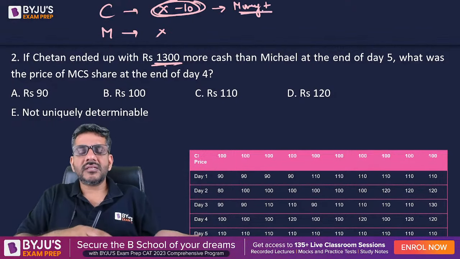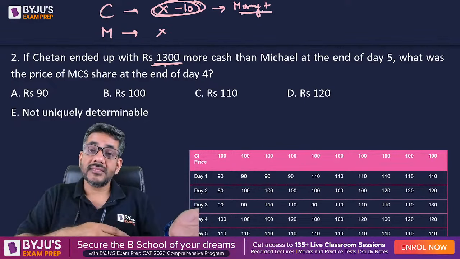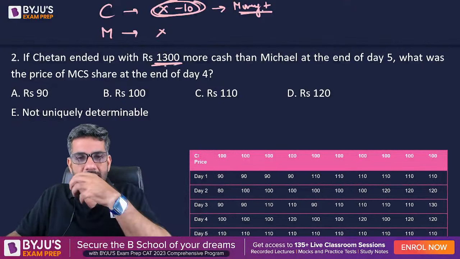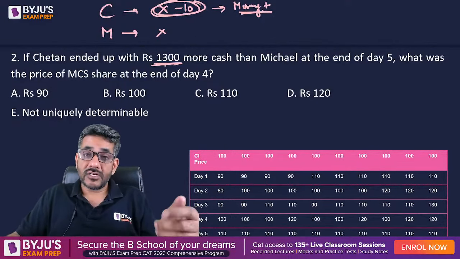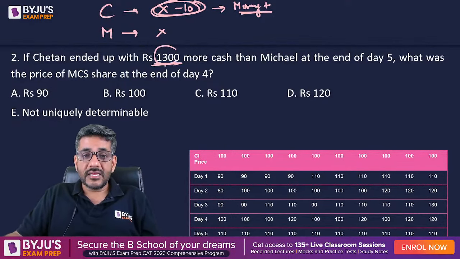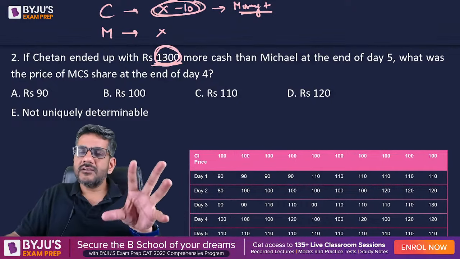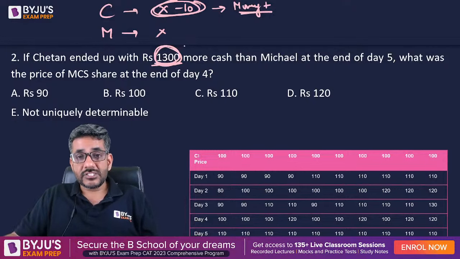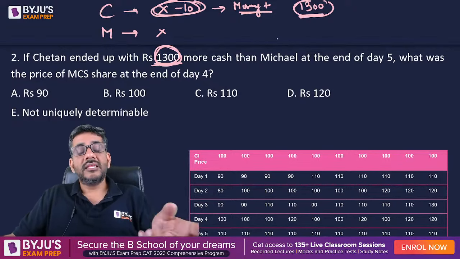The reason: if you are selling the shares thrice and buying them twice, then once you have sold extra, so you would be having some extra money, right? And every time you are selling 10 shares, he has 1300 more cash. So can I say one of the possibilities is that Chetan had 1300 more cash than Michael.